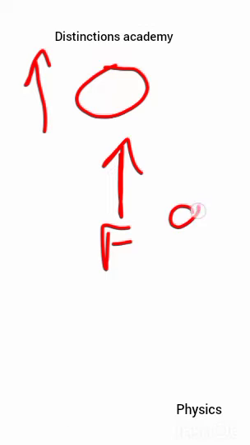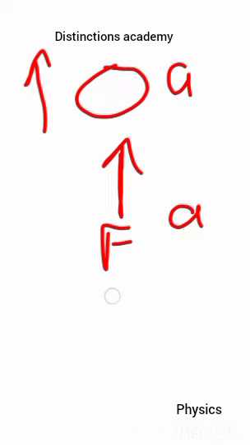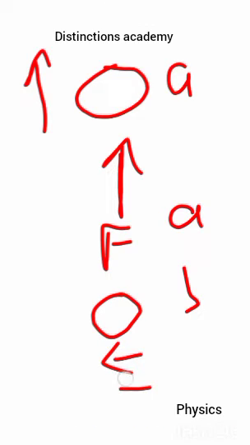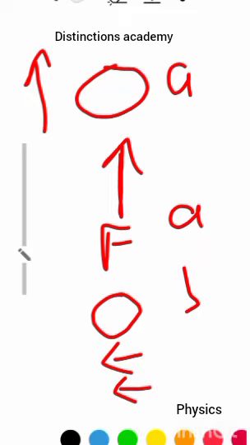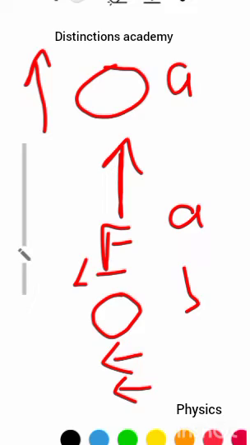So when you kick a ball with a certain amount of force, the force which the ball is going to go with will be equal to the force applied, and the direction will also be equal to the direction of the kick, and the acceleration will also be equal.